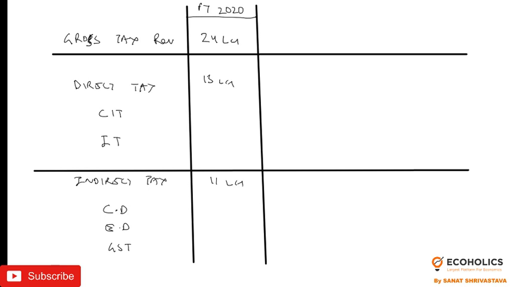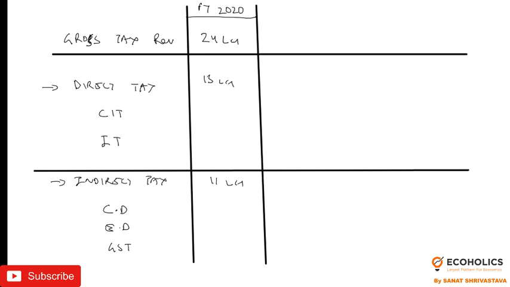In many examinations, they've asked the question that the government of India collects more tax revenue from direct taxes in comparison to indirect taxes. So they ask whether this statement is correct or not. For that you can see that the government is aiming for more revenue from the direct tax.